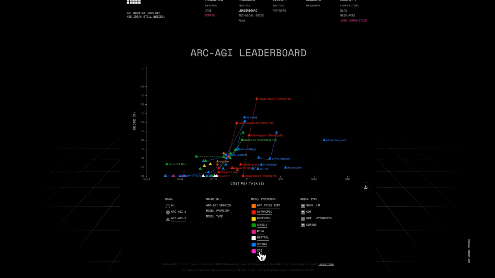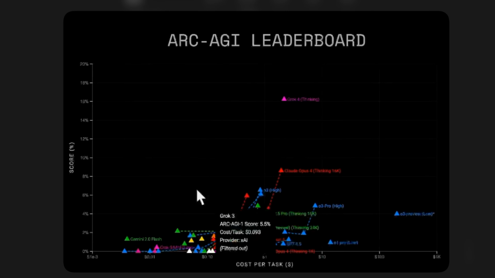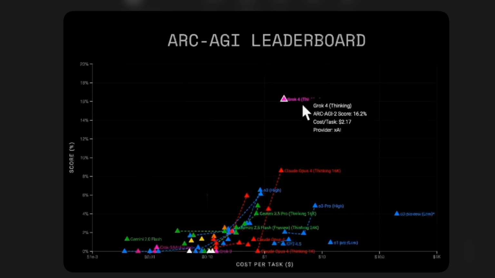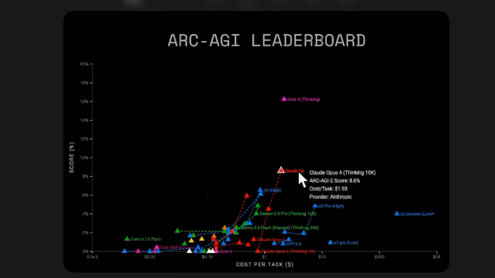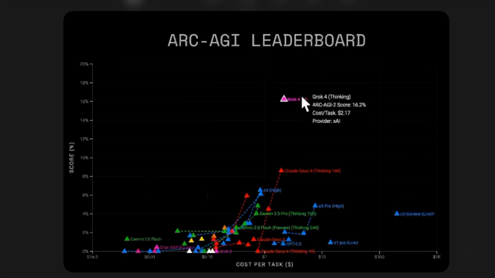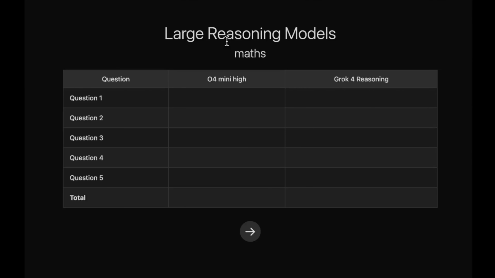So when I include Grok 4, you can see all these models just squish down to below 10%, and just have a look at Grok 4 thinking. It is sitting at a very different level guys. It is scoring 16.2%, nearly double of the previous best that scored 8.6%. If we say Grok 4 has annihilated the competition in this benchmark, that is an understatement. So these were all the benchmarks that were released publicly.